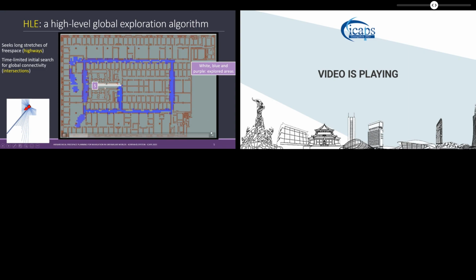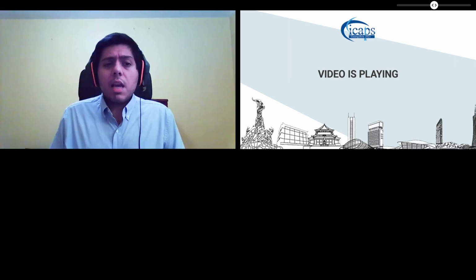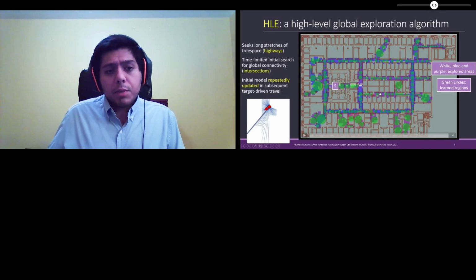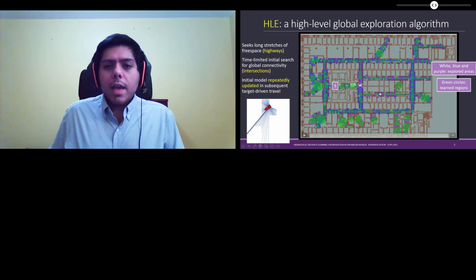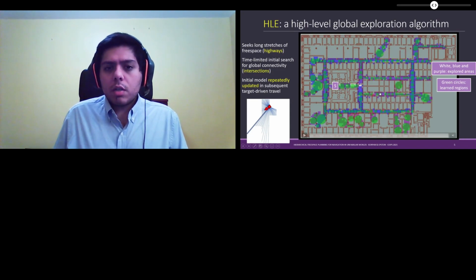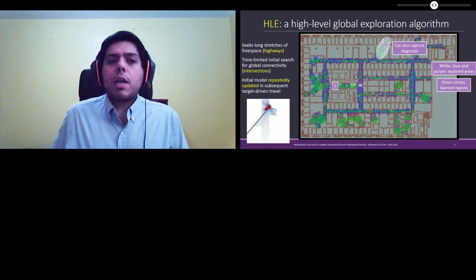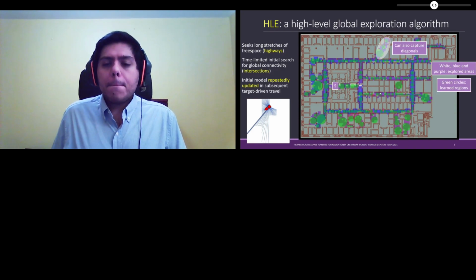If I skip ahead in the video, you'll see it learns the regions in the spatial model at the end. And then later on, it will repeatedly update this initial model during target-driven travel. HLE not only focuses on horizontal and vertical highways, but it can also capture diagonals.